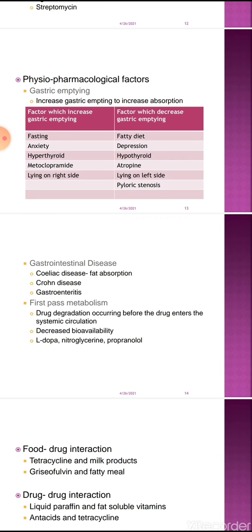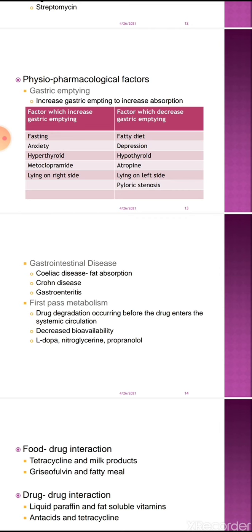First pass metabolism, as we have discussed, is the drug degradation occurring before the drug enters the systemic circulation. When the drug is taken through the oral cavity, it reaches the intestine. In the intestinal lumen, the enzymes present there degrade and metabolize the drug, and when the drug reaches the intestinal cell, it is also metabolized there.